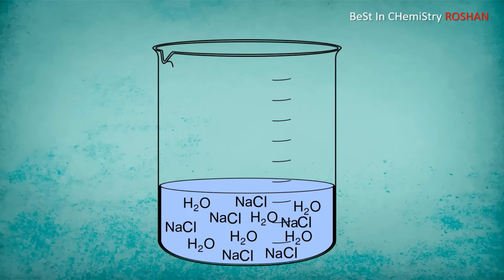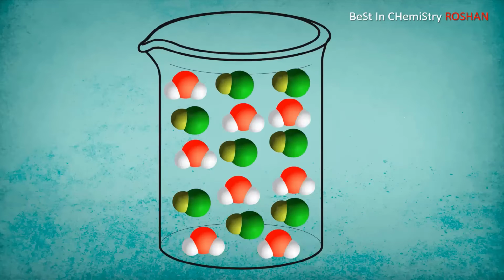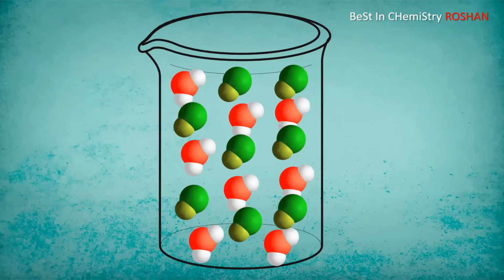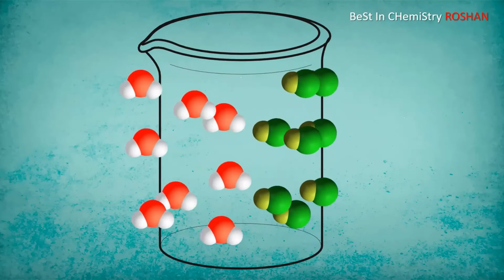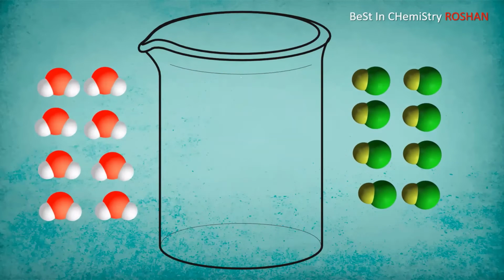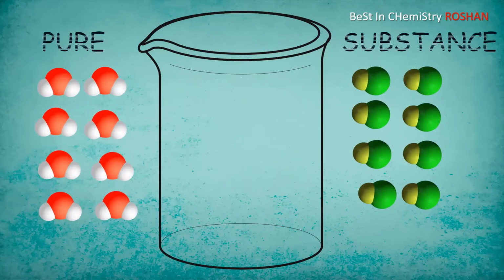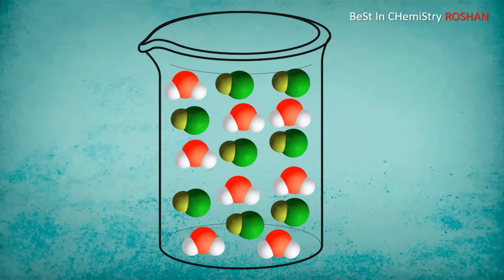It is just a physical combination. For example, this solution contains sodium chloride and water. If you separate these molecules, does each example come under a pure substance or not? H2 is a pure substance. Sodium chloride by itself is a pure substance. It's a compound of its own. But if we mix these two, they form a mixture.